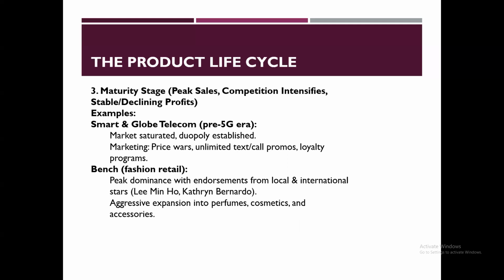So their marketing would be price wars, unlimited text and calls, promos, loyalty programs, no? So back then, remember it was Sun Cellular who introduced unlimited text and calls, no? And it became very successful, and that's why Smart or PLDT actually just bought them out, no? So it's again back to two. And we have Dito, no? But then its reach isn't as powerful as Smart and Globe, no?